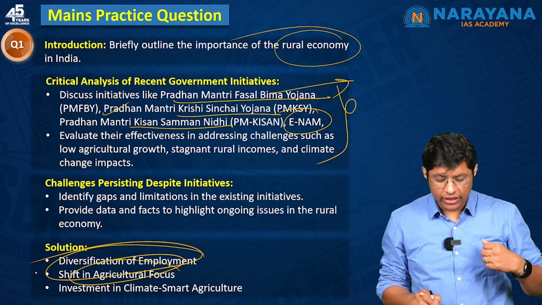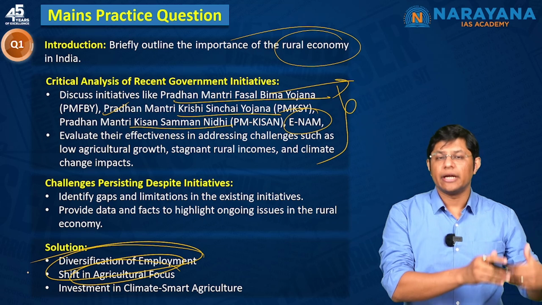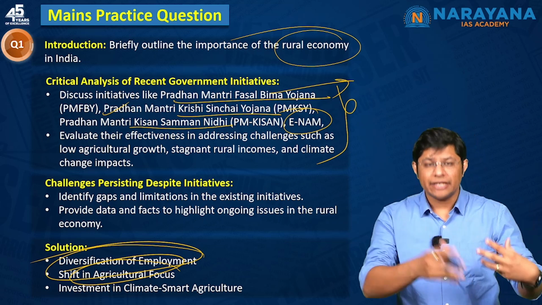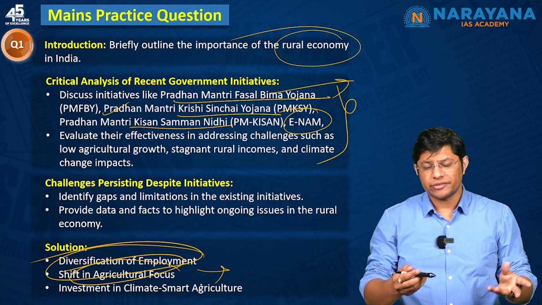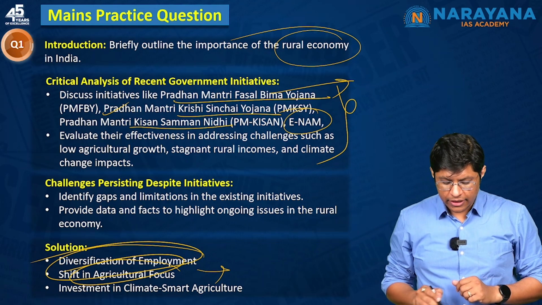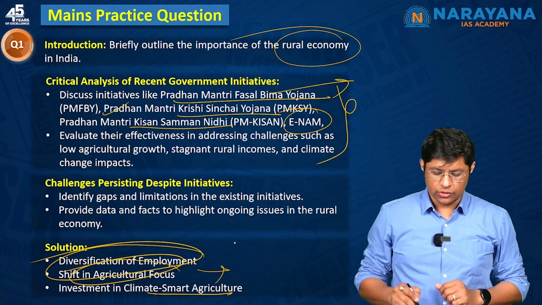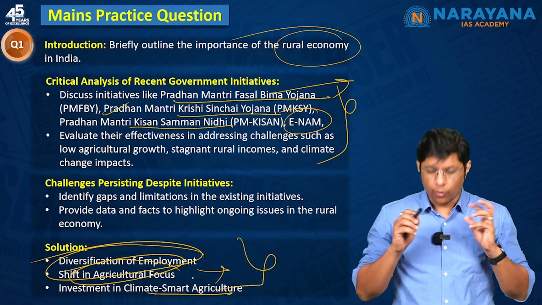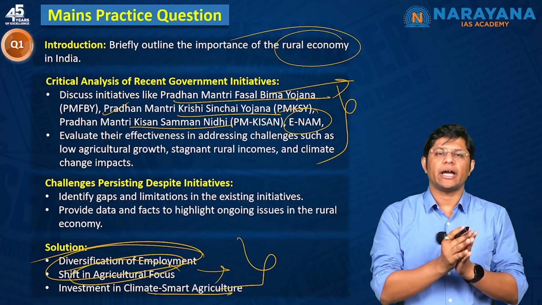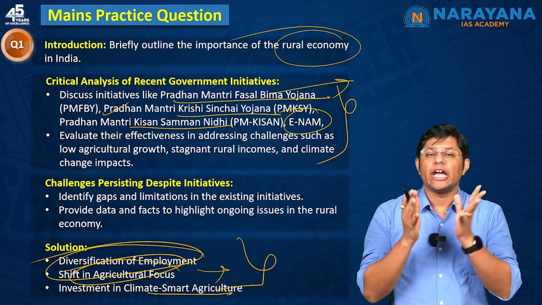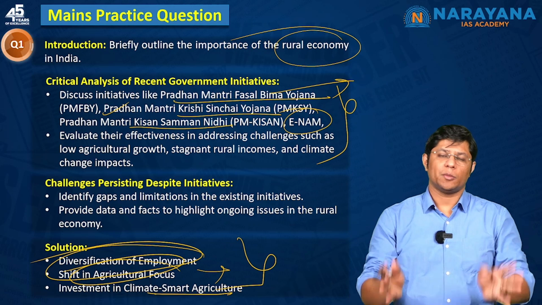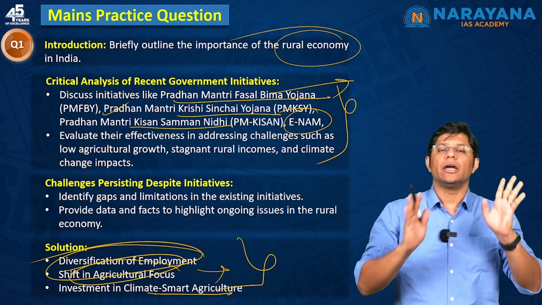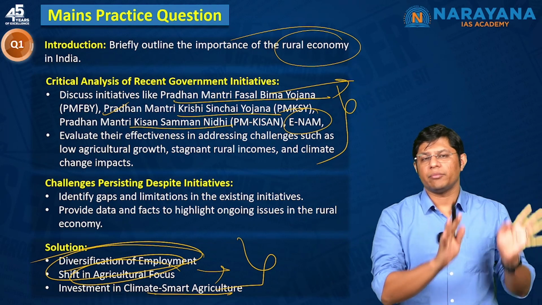Shift agriculture focus from staple diet to highly productive crops like fruits, vegetables, poultry, etc. And invest in smart agriculture. In the conclusion, mention that it is very important that we adopt a holistic approach to overcome the challenges the rural economy is facing. I hope you understood how to write the mains-based answer.